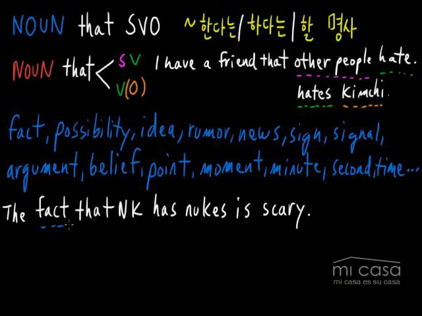We're using fact. Fact is one of these special nouns. And in fact, I think this is probably the most common one that's used this way. The fact that North Korea is the subject, has verb, nukes. Nukes is the object. So you have a full sentence after the fact that, and that is possible. And just so you know, nukes actually means 핵. All right, 핵 as in like nuclear weapons, the big bombs that destroyed entire cities like Hiroshima. In Korean, what would this mean? This would mean 북한 핵을 가지고 있다는 사실은 무서워.